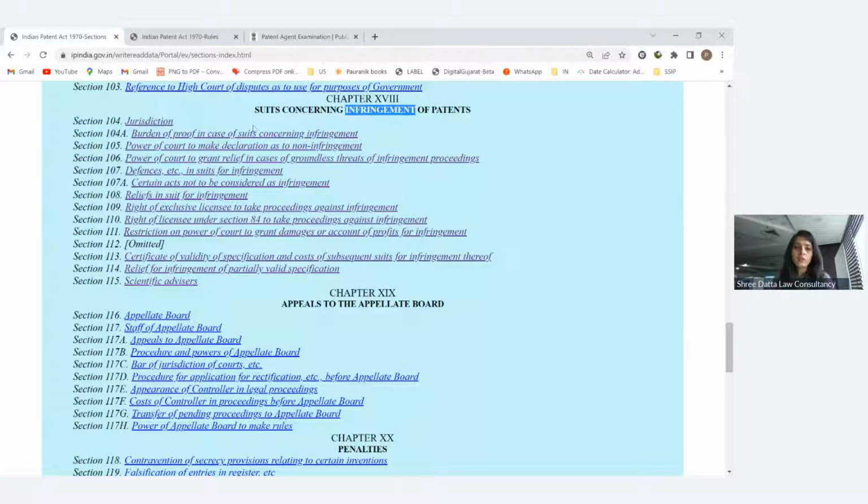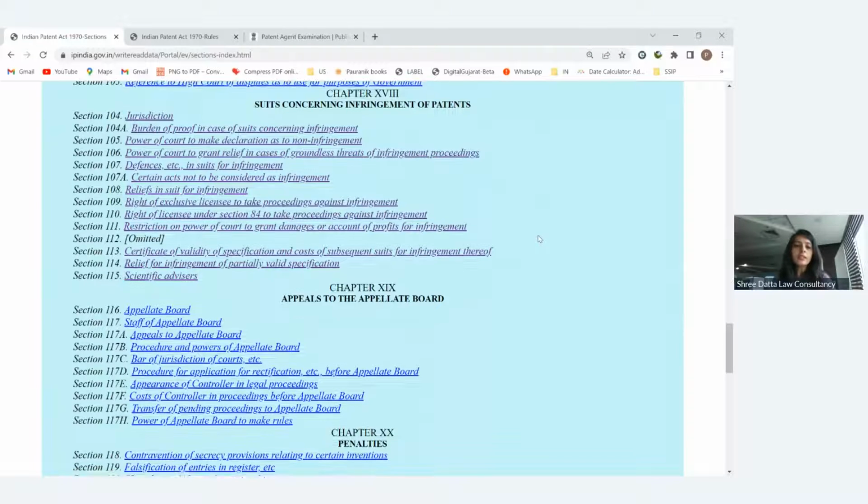Then what is the jurisdiction for that? Who has the burden of proof, who has to prove whether the infringement exists or not, and what are the rights if there is an exclusive license? Then who is the scientific advisor? All the details related to infringement and the legal proceedings that happen in court, either the high court or the district court, will be given in this chapter.